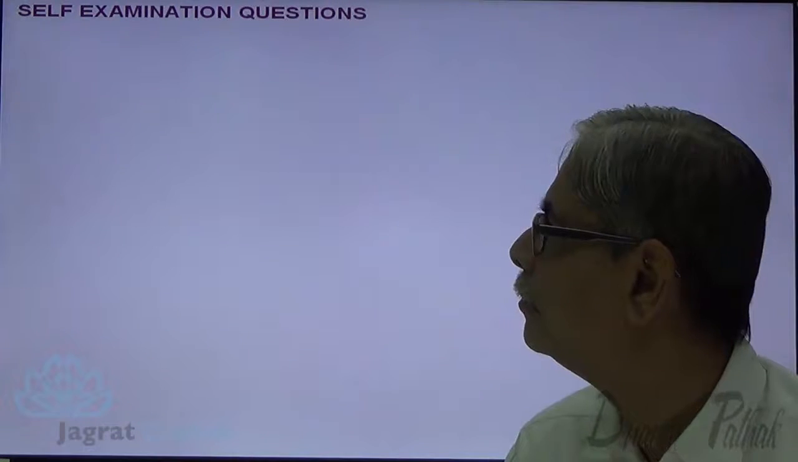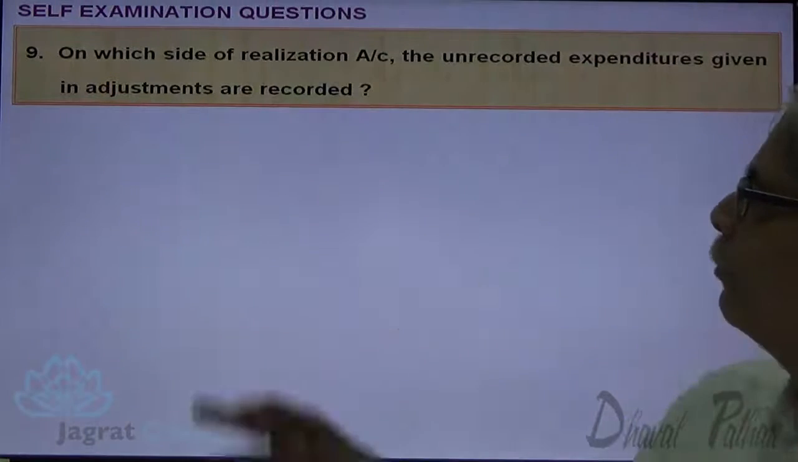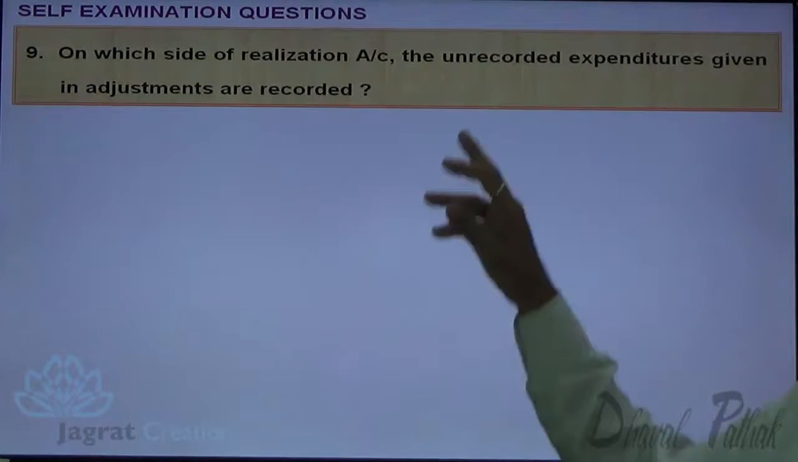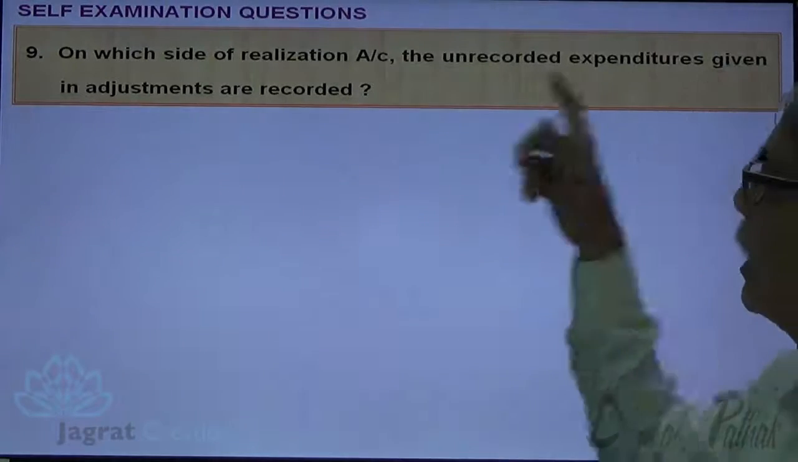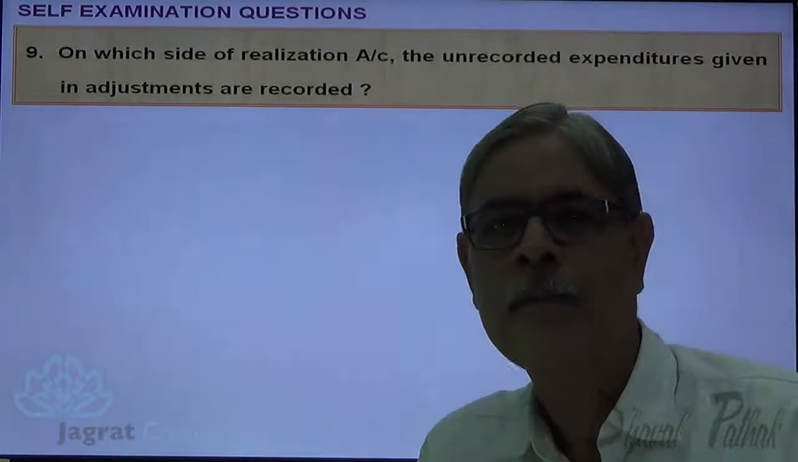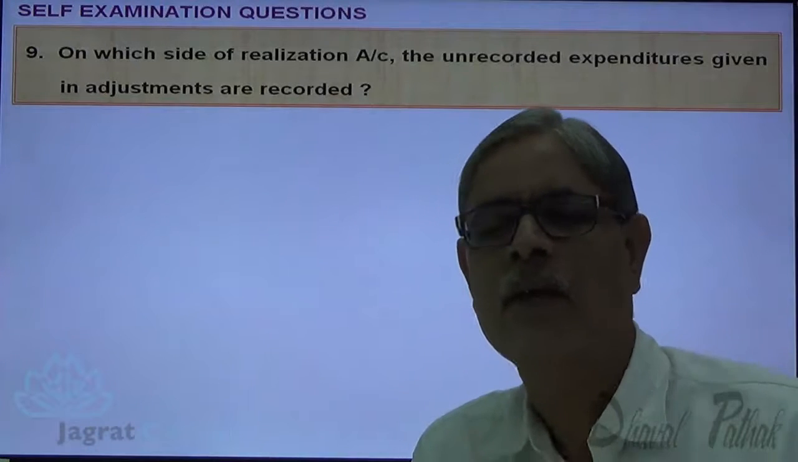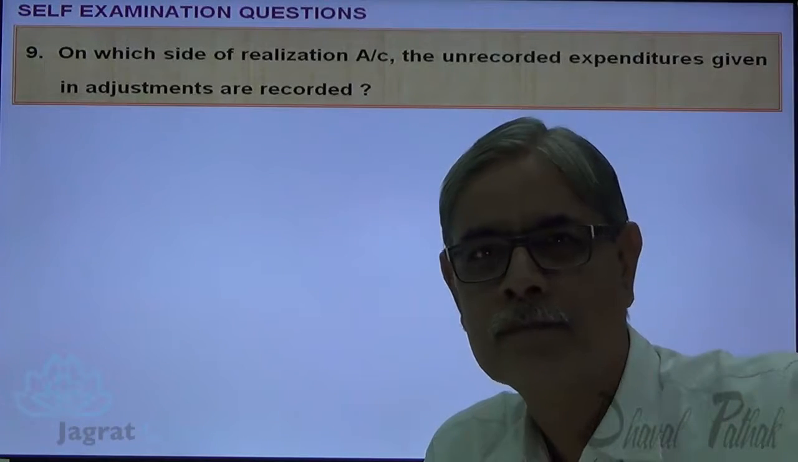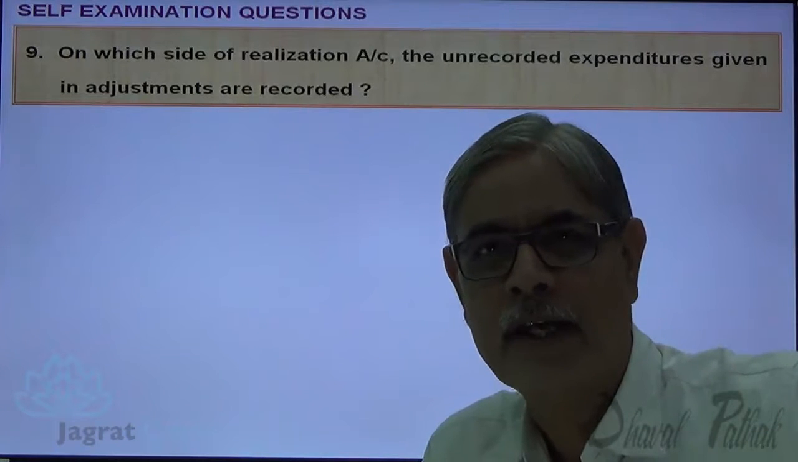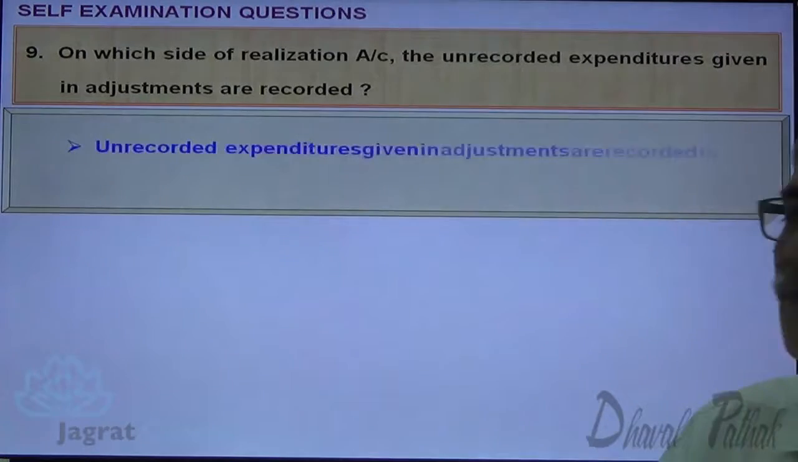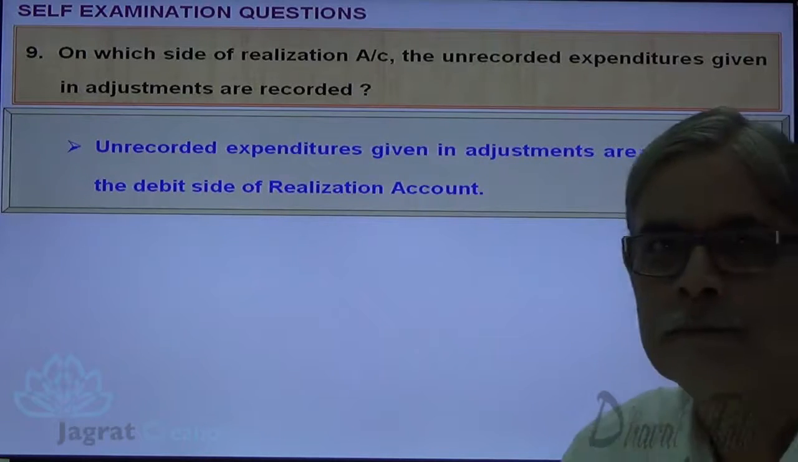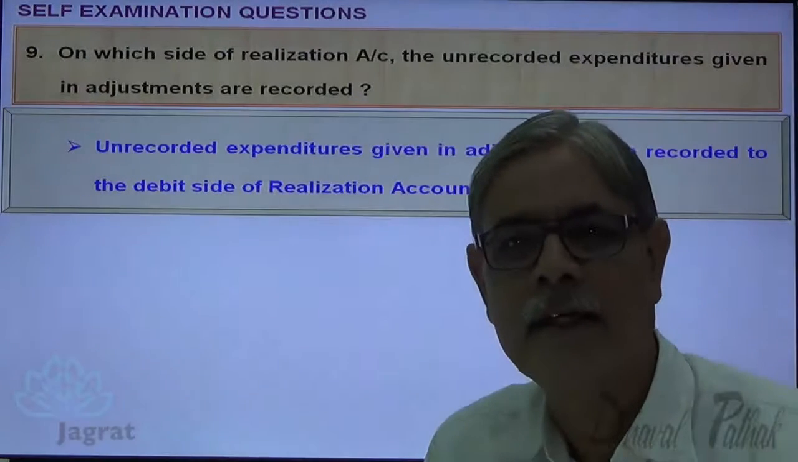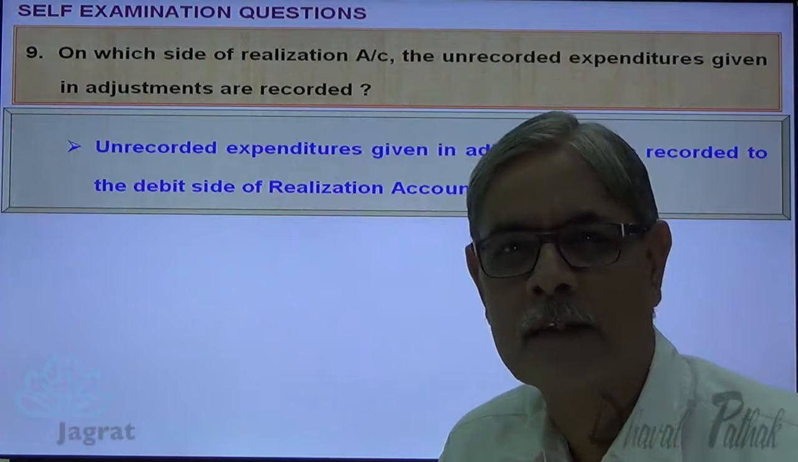Next, on what side of realization account are the unrecorded expenditure given in adjustments recorded? Now, unrecorded expenditure, you have to record it. This being a loss, losses are debited to realization account. So, unrecorded expenditure given in adjustments are recorded to the debit side of realization account. Realization account is debited for such unrecorded expenses.